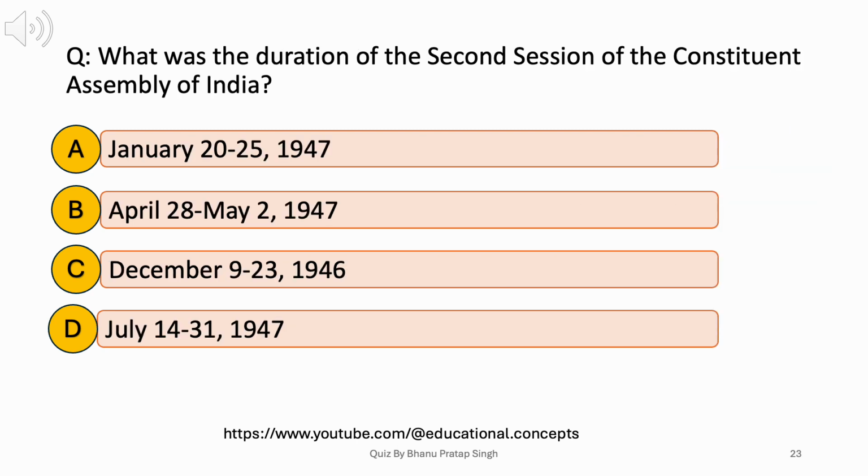What was the duration of the second session of the Constituent Assembly of India? A. January 20 to 25, 1947. B. April 28 to May 2, 1947. C. December 9 to 23, 1946. D. July 14 to 31, 1947. Answer. A. January 20 to 25, 1947.